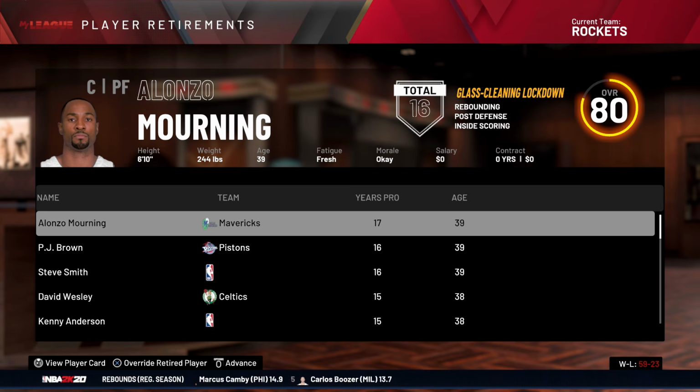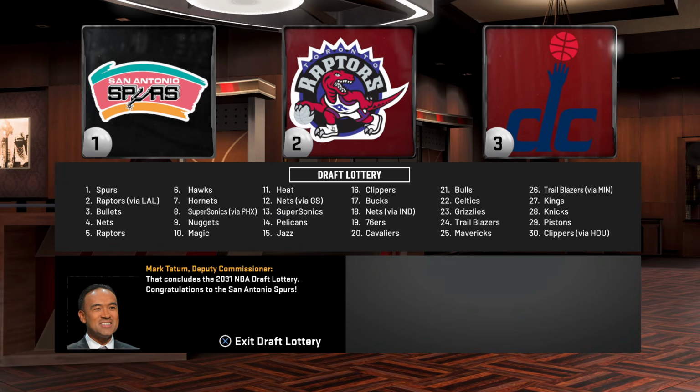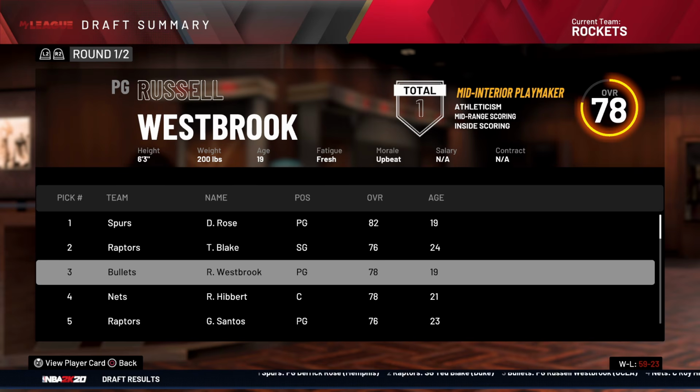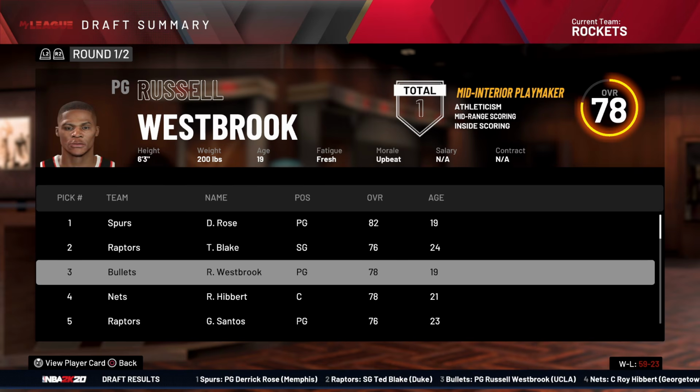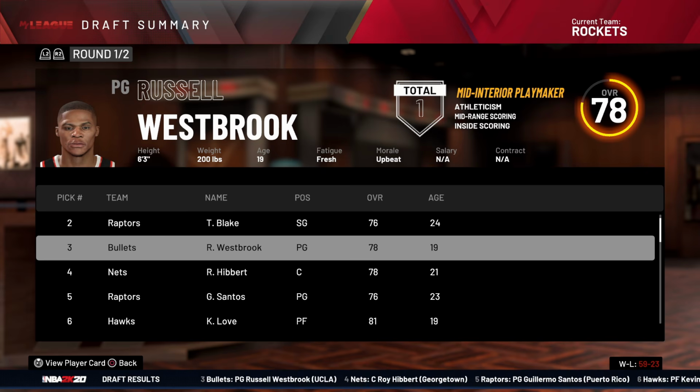Dallas is going to be mourning Alonzo's retirement. Of course, he made the Hall of Fame. He won like 4 MVPs. The Spurs, like 6 years late, could have got Tim. Well, actually, it's a lot more than 6 years. But I just realized the Lakers traded the second pick. Oh, you idiots. The Spurs get Derrick Rose. The Bullets get Russell Westbrook. Right, I forgot they never changed to the Wizards. Yeah, you know me. I'm not doing all that. This is one video, for God's sake.